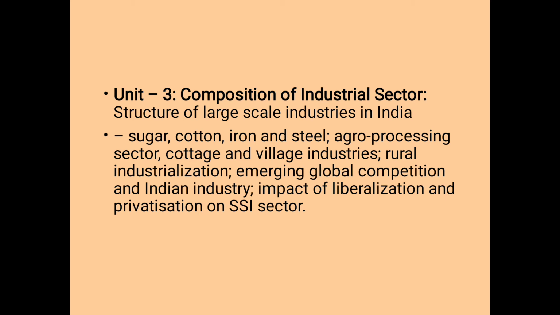Whatever the policy, the 1991 policy, that is the LPG policy, we will study in detail here. That is sugar and these types of small industries, how the rural industries developed, all those factors we will study in detail in composition of industrial sectors.